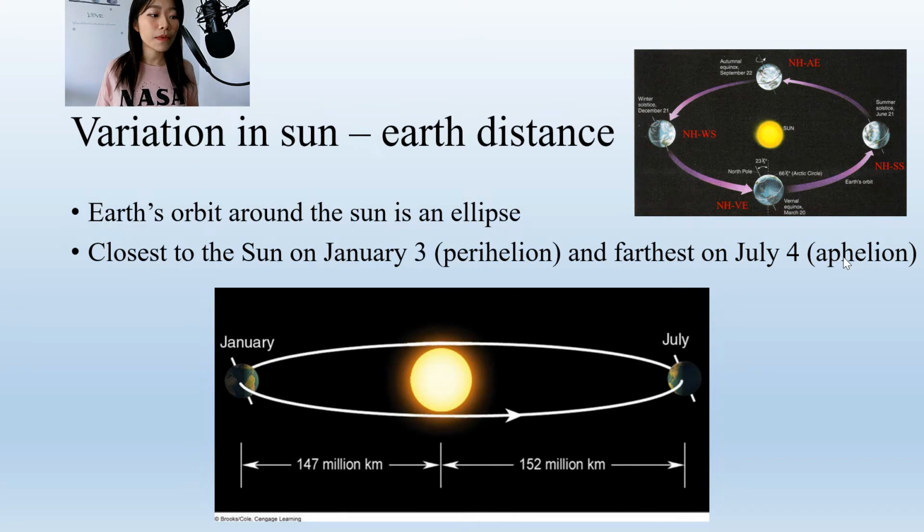And the Earth's orbit around the Sun is an ellipse. So it is true that sometimes the Earth will be closer to the Sun and sometimes it is further away from the Sun. However, that is not the reason why the Earth has seasons. The Earth is closest to the Sun in January and is furthest away from the Sun in July. However, July is the summertime for most people on Earth.